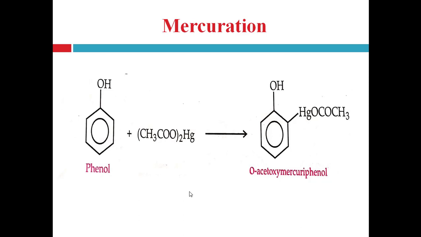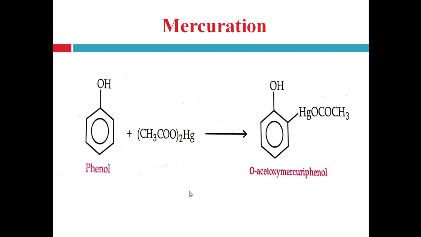Next one is condensation with formaldehyde. That reaction is also known as the Lederer-Manasse reaction, right? In this reaction, phenol reacts with formaldehyde and produces para-hydroxybenzyl alcohol plus ortho-hydroxybenzyl alcohol. In nitrosation, phenol reacts with NaNO2, that is sodium nitrite, and produces para-nitrosophenol.